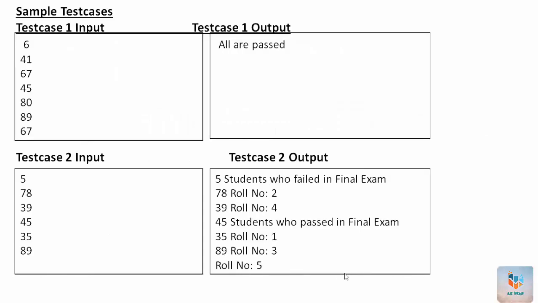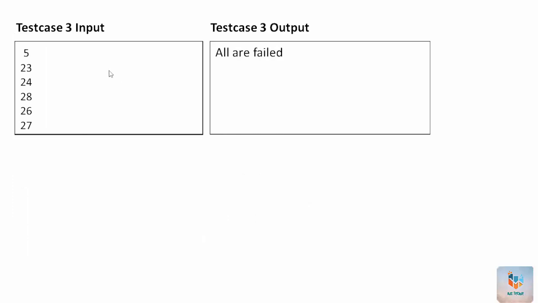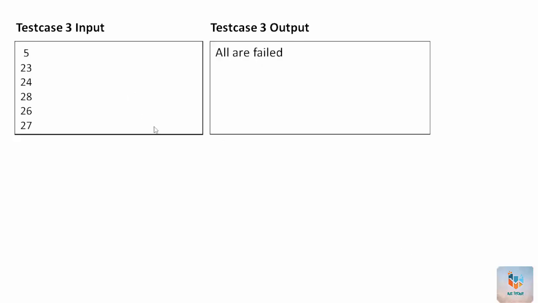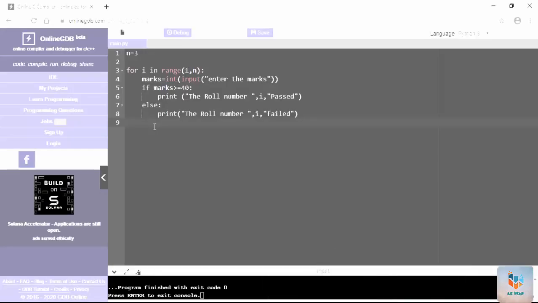So here you can see if you are giving 6, you will enter 6 students' marks, and if all are passed, or you will get whoever has failed. Like roll number 5 student failed in the final exam. Next, if you are giving everything as failed, you will get all failed. So here we are going to give a list and check who has failed and who has passed. Here I have given n equal to 3, the number of students.